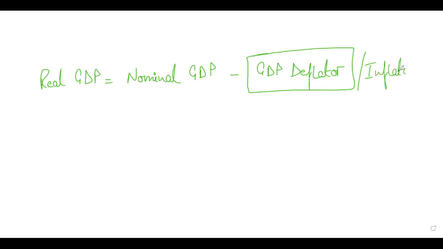So what does a deflator mean? Deflator means that you are deflating, removing the effect of inflation from the GDP number. Elsa, is this making sense?